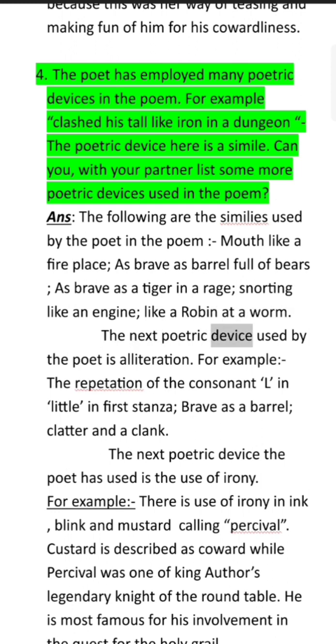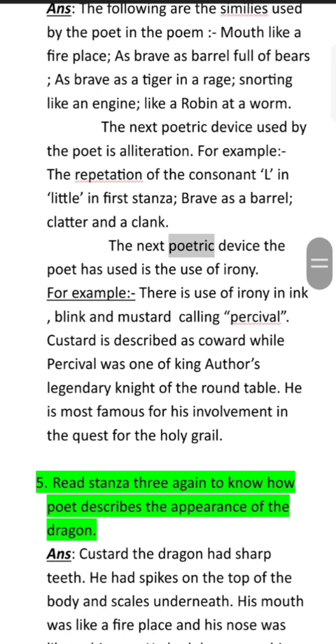The next poetic device used by the poet is alliteration. For example, the repetition of the consonant L in "little" in the first stanza, "brave as a barrel," "clatter and a clank." The next poetic device the poet has used is irony. For example, there is use of irony in Ink, Blink and Mustard calling Custard Percival. Custard is described as a coward, while Percival was one of King Arthur's legendary Knights of the Round Table. He is most famous for his involvement in the quest for the Holy Grail.